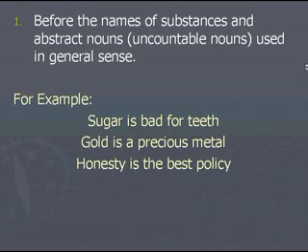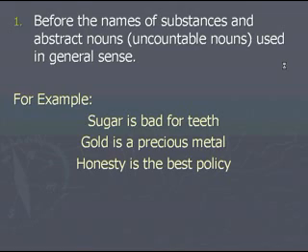So in these sentences, like sugar is bad for teeth, you are generally talking about sugar, that sugar is bad for teeth. That is something general about sugar. So that's why we do not say the sugar. And gold is a precious metal, so we are not saying the gold, because we are generally talking about gold. And honesty is the best policy, so we are not using any article before honesty.